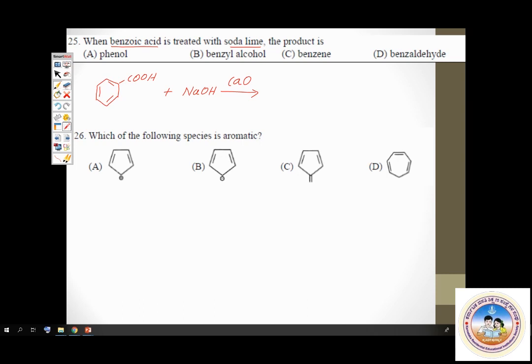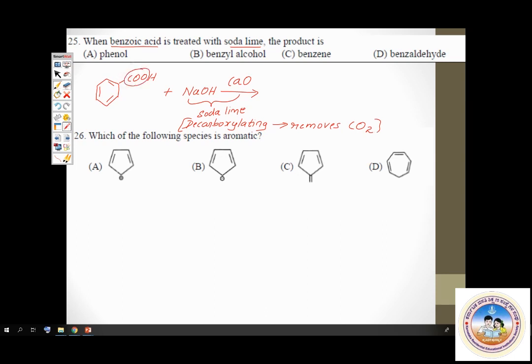Now, what is soda lime known for? It is known as a decarboxylating agent, which means it removes carbon dioxide. But because conditions are alkaline, that carbon dioxide is actually obtained as carbonate because conditions are basic.